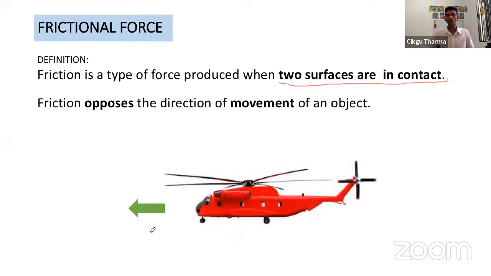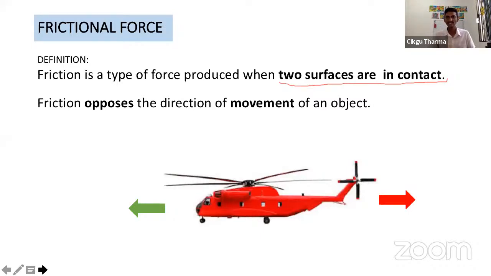All right, one more, last try. Let's say now the helicopter wants to move forward, to the left. Where will be the direction of the friction? It will be opposite, so the direction of the friction will be to the right.